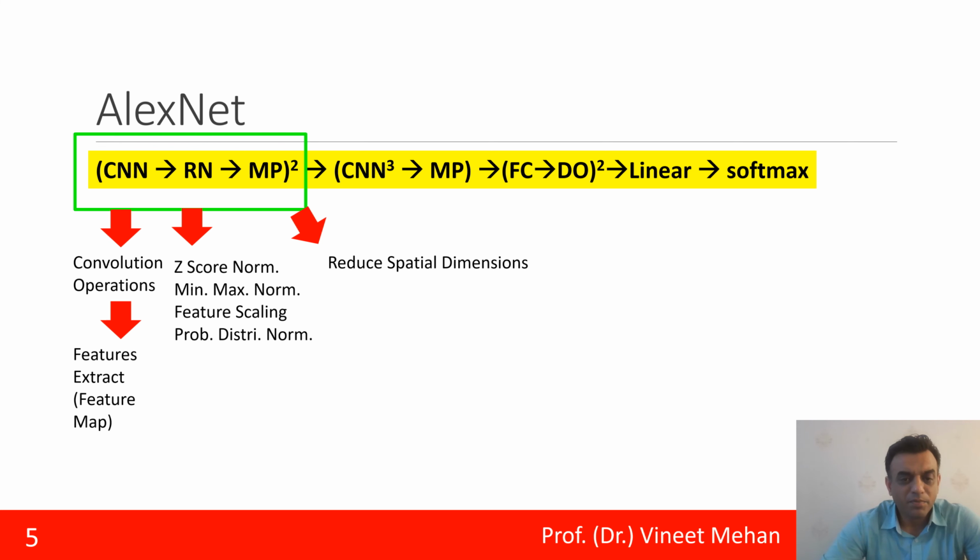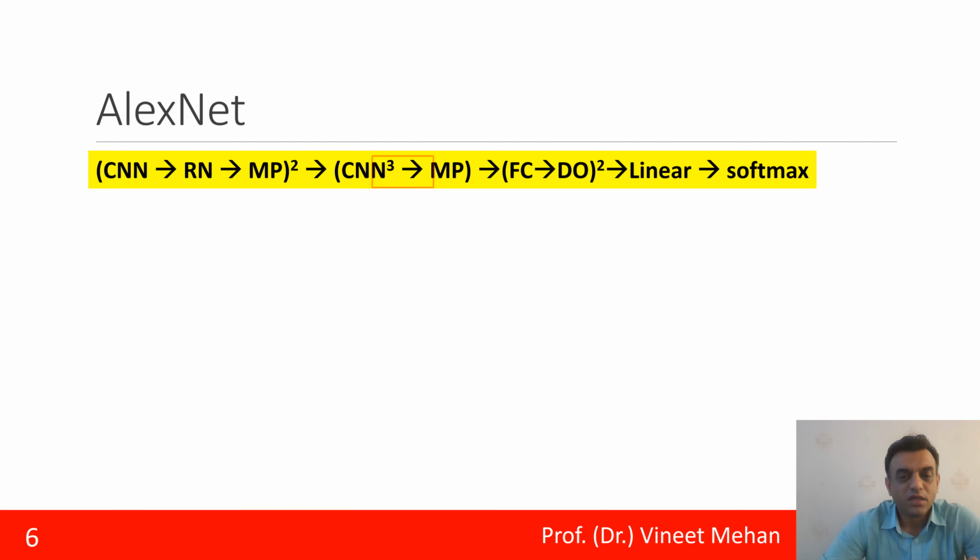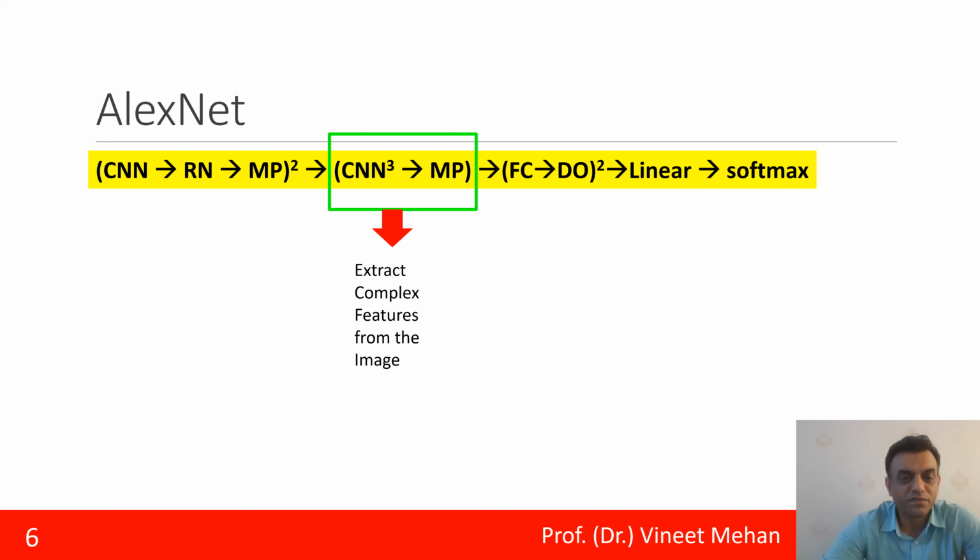Followed by this is MP, that is maximum pooling. The purpose of maximum pooling is to reduce spatial dimensions. What will happen after we reduce the spatial dimensions? We will get less computational complexity, as the data is reduced and the image dimensions are reduced. Then is the next part, similar to the first one in the convolution layer, where we were extracting general features. Here we will be extracting more complex features.